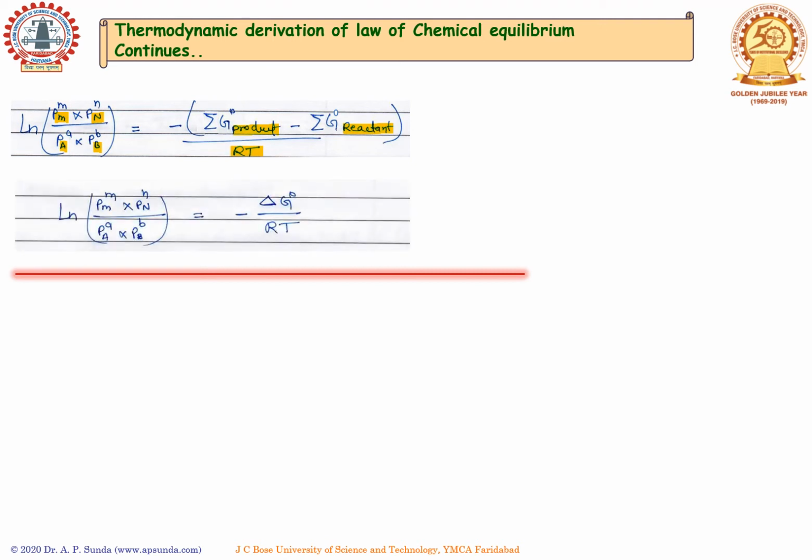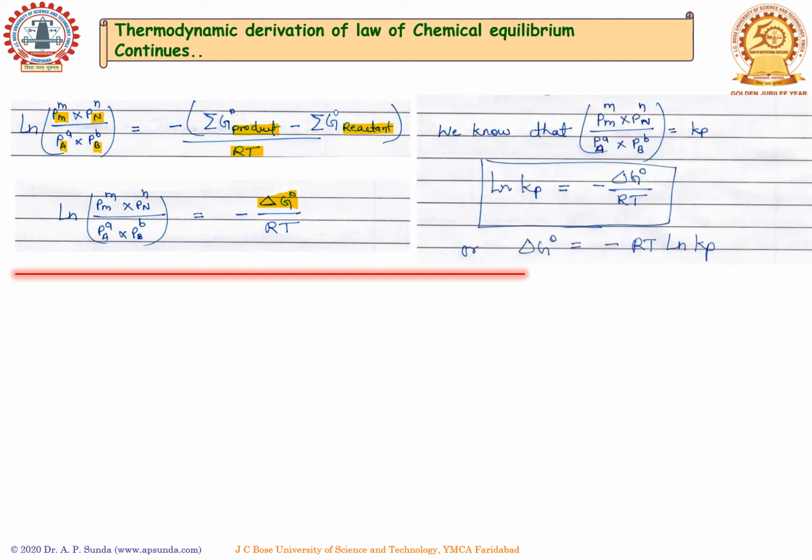The numerator is simply the free energy change in standard state, delta G naught. We know that the left hand side term, the ratio of partial pressure of product divided by partial pressure of reactant, is Kp.